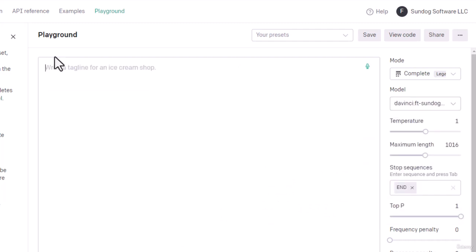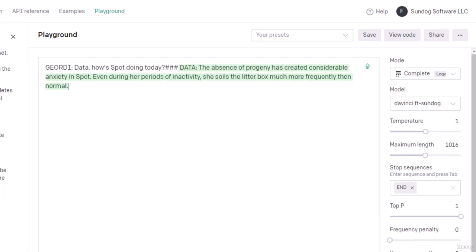How about we pose as, I don't know, Geordi, and ask Data, "How's Spot doing today?" Make sure I got the right model selected. Everything looks good still. So clearly it knows that Spot is Data's cat, and Data is responding in a very Data-like way. "The absence of progeny has created considerable anxiety in Spot. Even during her periods of inactivity, she soils the litter box much more frequently than normal."